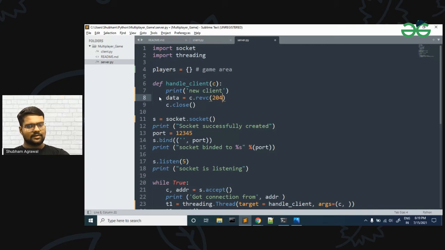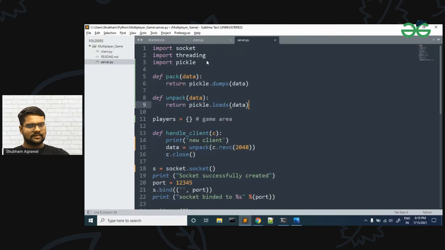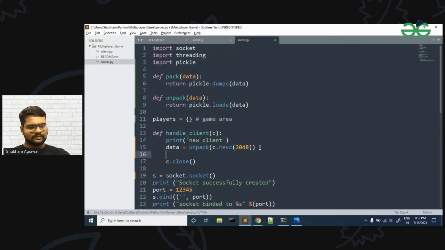And in this we have 2048. Let's suppose that we want to receive 2 KB of data. Now we are going to unpack it. Since it was packed, now we have to unpack it. So for that we have to write unpack here. It will unpack the serialized data, meaning it will deserialize it. Since we are using the unpack function here, let me just paste the pickle library code here also in the server side. So here we are unpacking the data that we received from the client. Now let me print the data also. Okay, so I have printed the data here.